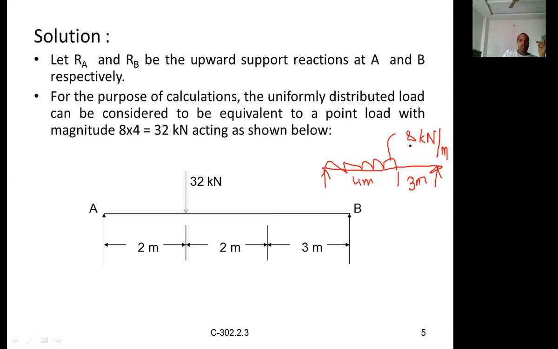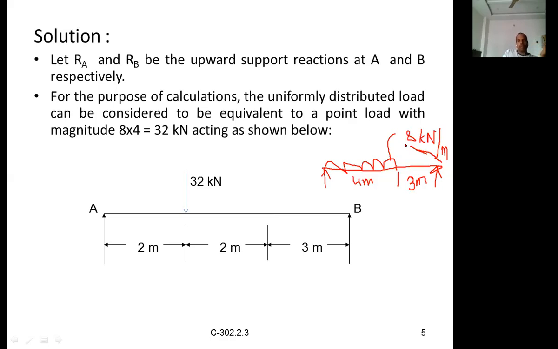Can you see these units? It is kilonewton per meter. UDL or varying load units will always be kilonewton per meter. Now this is converting into a point load. What are the units of point loads? Point load or concentrated load units are kilonewtons, whereas UDL units are kilonewton per meter or Newton per meter. It is a per meter length distribution, so the intensity of load is mentioned as load per unit run.